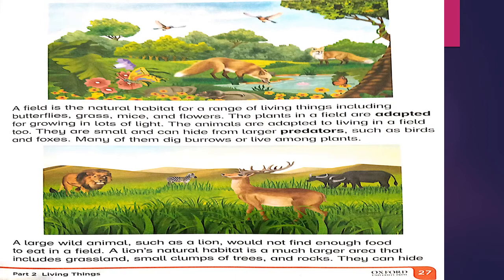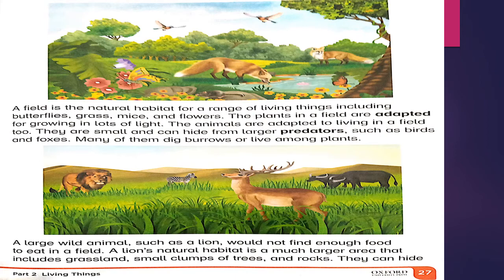A field is a natural habitat. They include many of the animals and the plants. Animals include small animals. A large wild animal such as a lion would not find enough food to eat in a field. In the field there are lots of plants but animals in a small range. So a lion cannot find the variety of food.